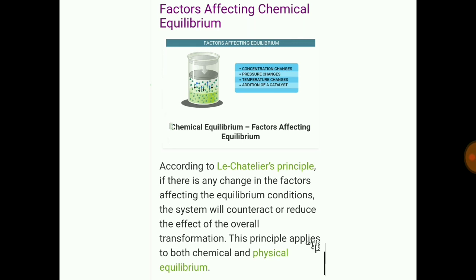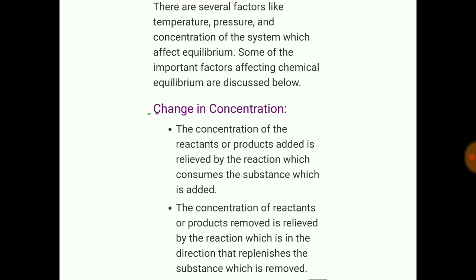There are certain factors which affect the chemical equilibrium, and these are concentration of the substance, reactants, pressure change, temperature, or catalysts. According to Le Chatelier's principle, if there is any change in the factors affecting the equilibrium conditions, the system will counteract or reduce the effect of the overall transformation. This principle applies to both chemical and physical equilibrium.